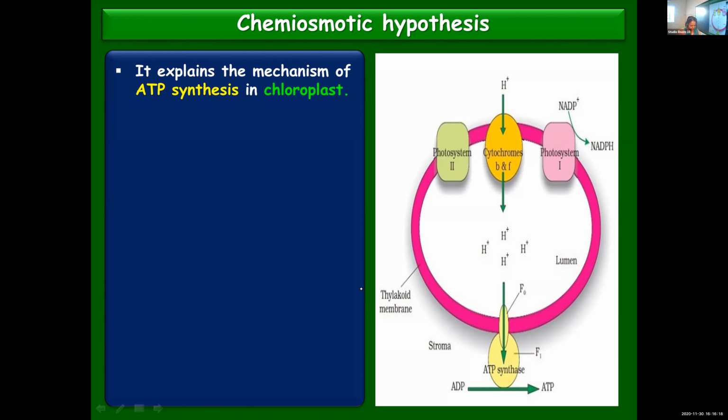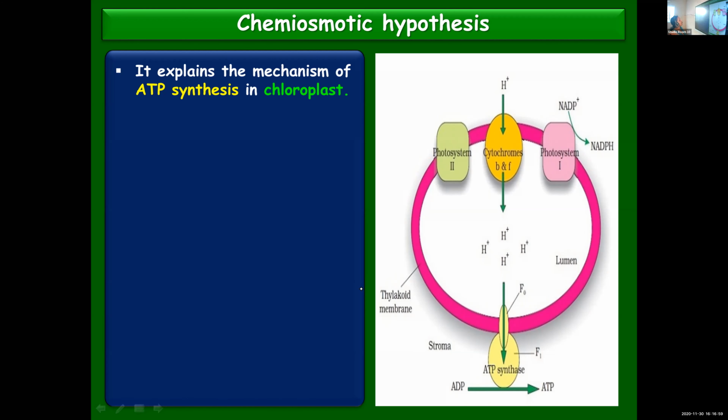I don't know whether I told you where cyclic and non-cyclic photophosphorylation happen. Cyclic photophosphorylation takes place in stroma lamellae, whereas non-cyclic photophosphorylation takes place in the thylakoid membranes. Did I mention that? If not, just note it down. Okay, coming back to our topic.